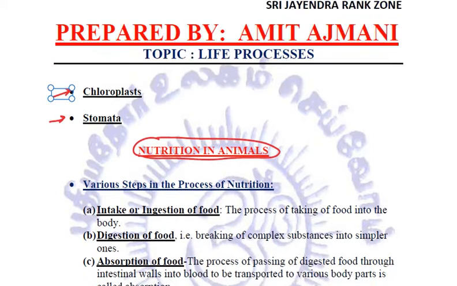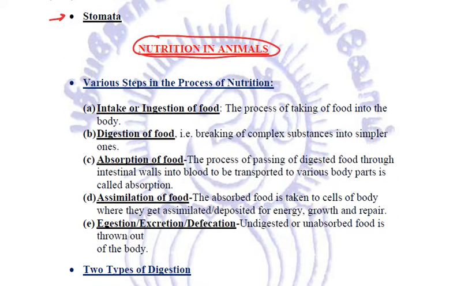Now, in animals, there are various steps involved in the process of nutrition. The first step is the intake or ingestion of food, the process by which living organisms take in food.